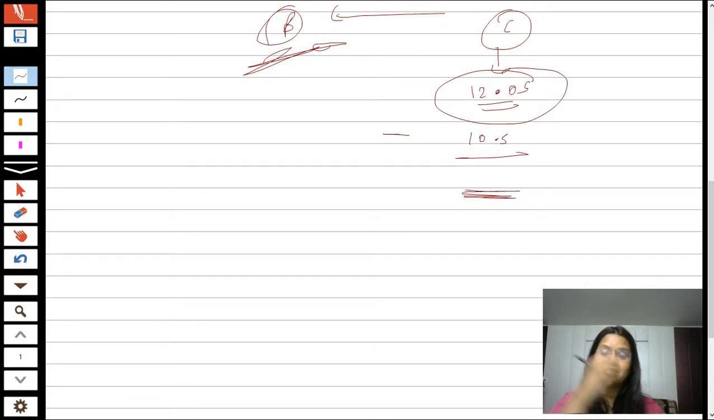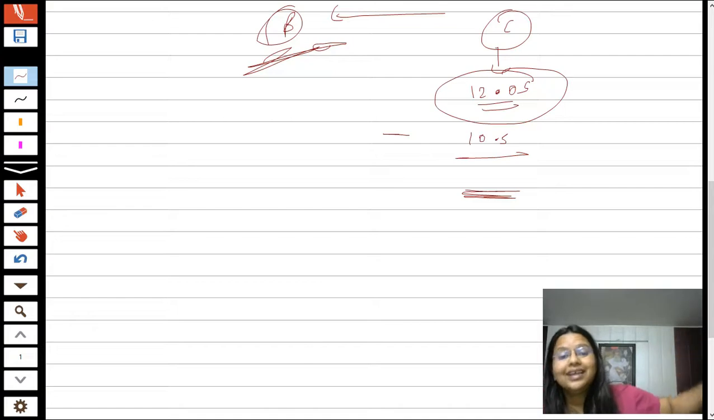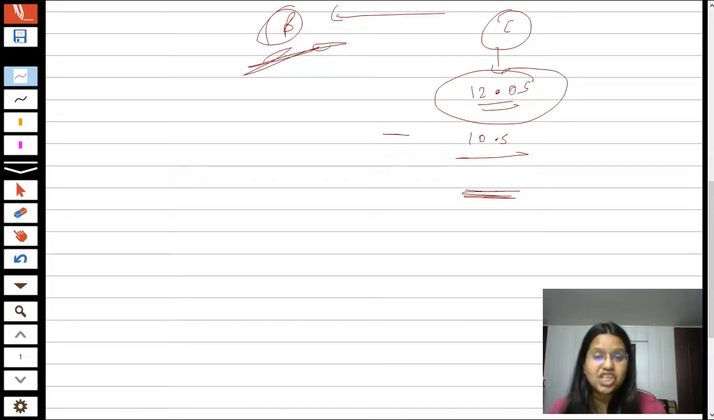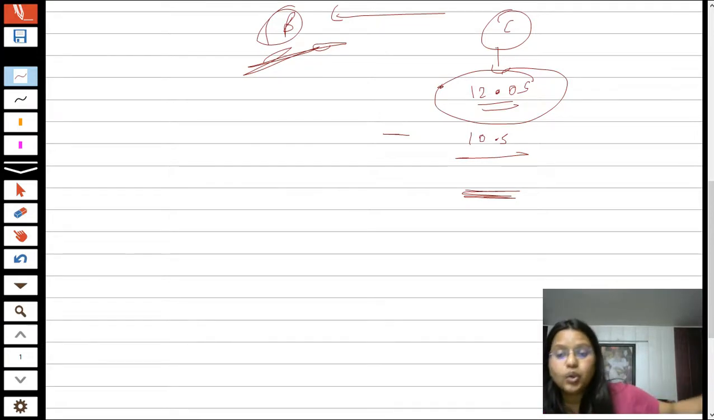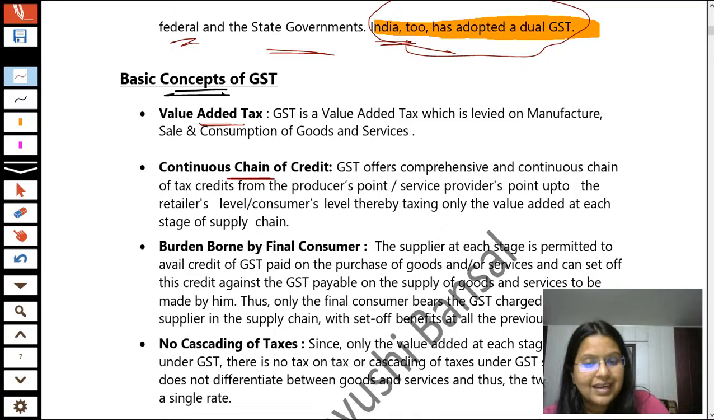Okay, so it means, students, that there is a continuous chain of credit. It means the person, whether it is Mr. B or Mr. C, the person who has already paid the input tax while purchasing the products, or while receiving the services, is eligible to take the credit on that part. Continuous chain of credit means that the amount of GST which they have paid to their supplier while purchasing something is available as credit to them. That is, they can take the adjustment of it. Okay, that is the continuous chain of credit.